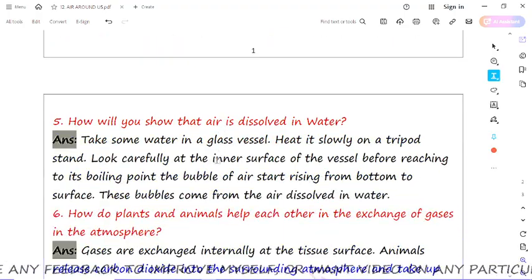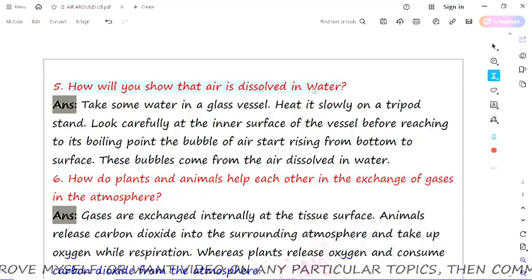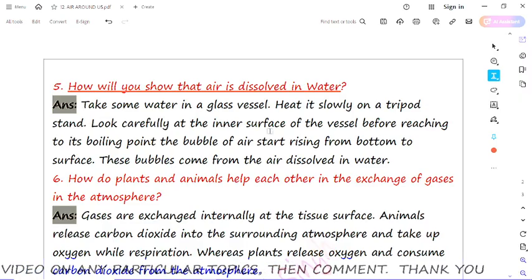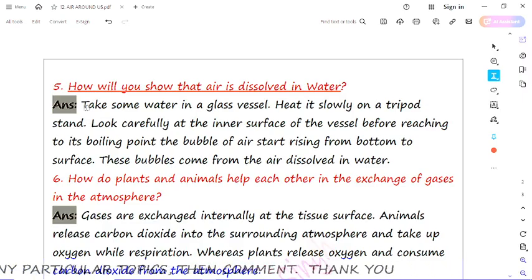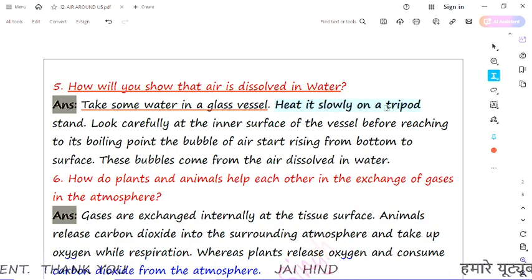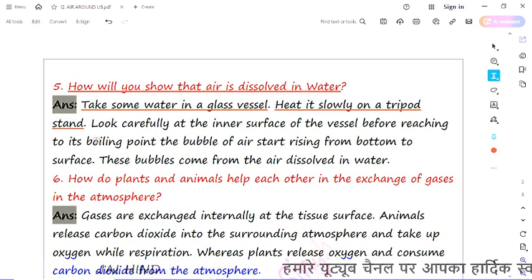Now the next question, number 5: how will you show that air is dissolved in water? Means how can you show that air is present in water? See what we'll do, we'll do an experiment. Take some water in a glass vessel. After that, heat it slowly on a tripod stand. We'll keep that vessel on the tripod stand and we'll heat it there.